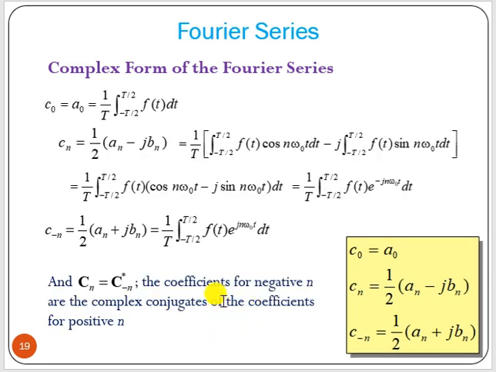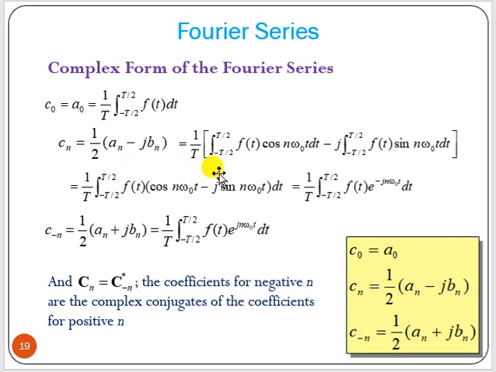Okay. So now c0 is a0, which we can find out as 1 by T, minus T by 2 to T by 2, f t dt. That is the same way that we did for a0. Cn, how we can find out the cn value? Now cn is half an minus j bn.